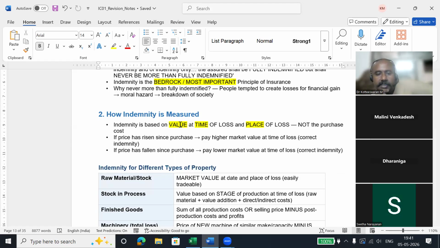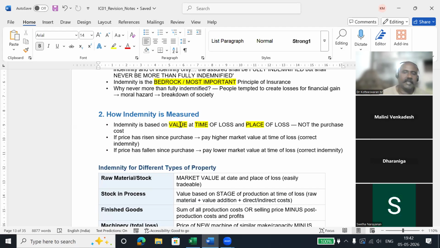Okay. So how is indemnity measured? When we say a value, we say it is 1 lakh rupees. We keep a value for everything. We may have precious articles, some precious objects, and we may insure everything, but it should be a justifiable price for everybody.